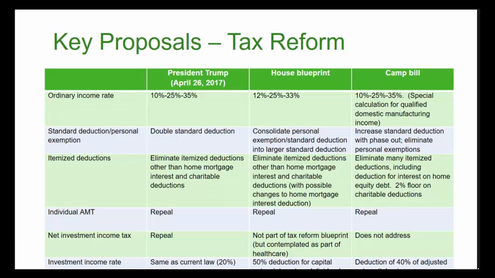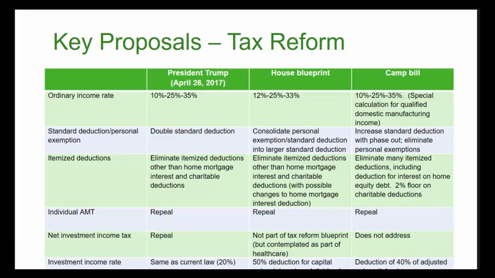As for the standard deduction and personal exemption, under the Trump plan, there'd be a double standard deduction. Under the House blueprint, it would consolidate personal exemption and the standard deduction into a larger standard deduction. While the proposal from the Camp bill increased standard deduction with the phase out and eliminated personal exemptions.